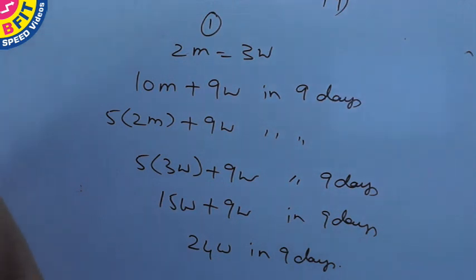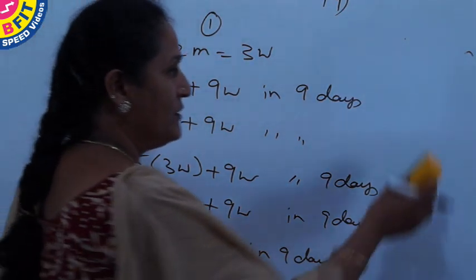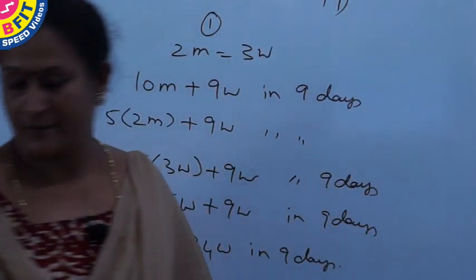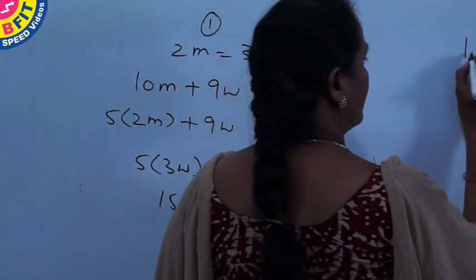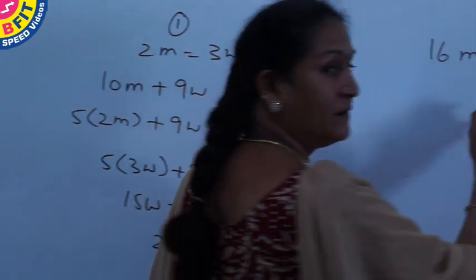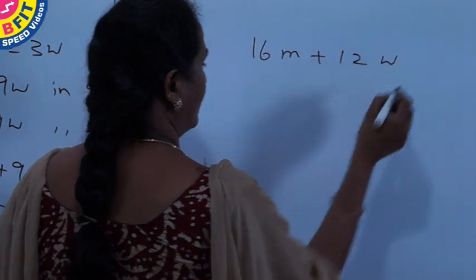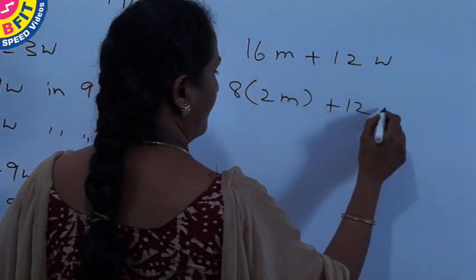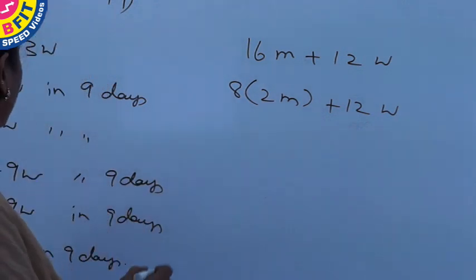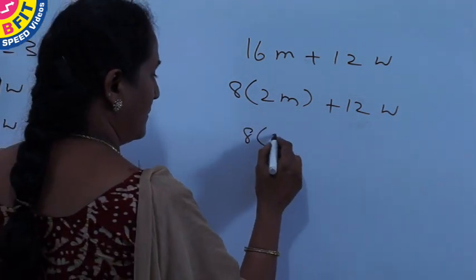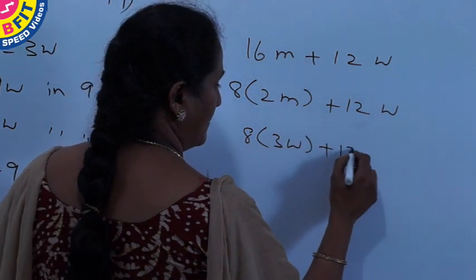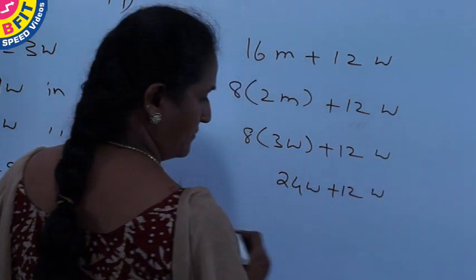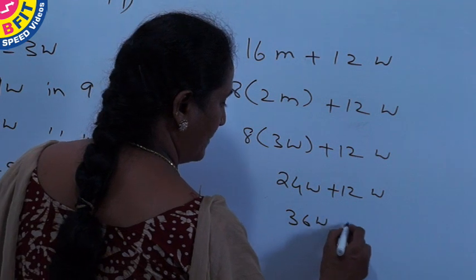And the question is the time taken by 16 men and 12 women. Now converting the question also to a single variable, 16 men is 8 times 2m, and substituting 2m equal to 3w in the question, we have 24 women plus 12 women, so 36 women in how many days?